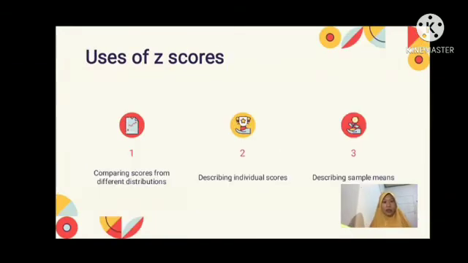The z-score is used for comparing scores from different distributions, describing individual scores, and describing sample means.